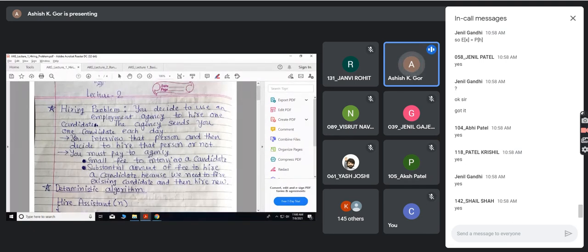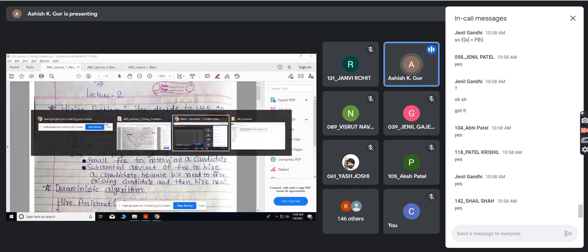So what is your role? You interview that candidate and then decide whether to hire that person or not. For that, you must pay the agency a small fee to interview a candidate, and if you are selecting that candidate, a substantial fee to hire, because we need to fire the existing candidate. Remember, I want to hire only one candidate. This is my goal.